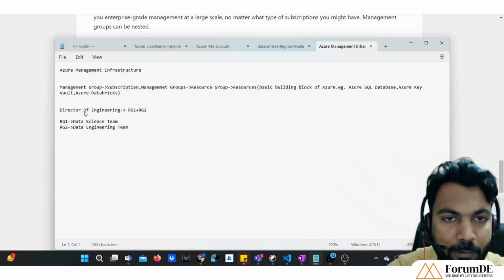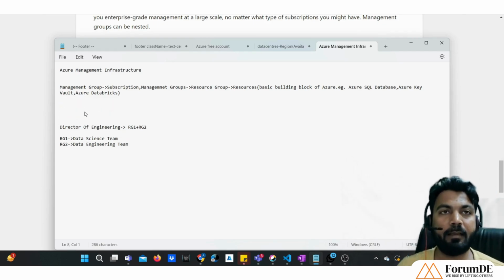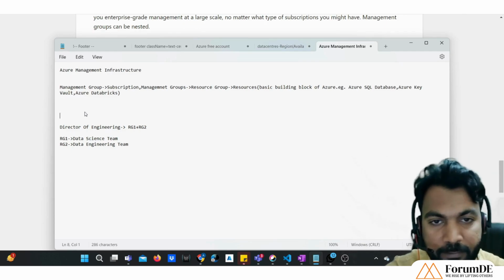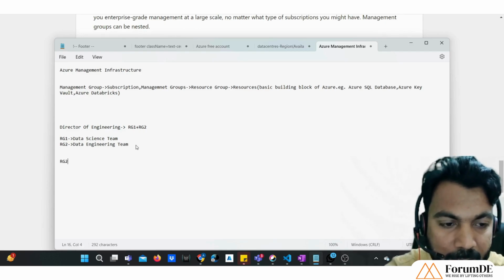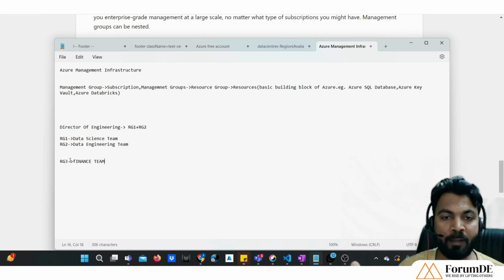Now suppose we have some Azure resource group that has been provisioned, and I am writing here RG3, for the finance team. Okay, the finance team is using an Azure SQL database for storing some of their data.